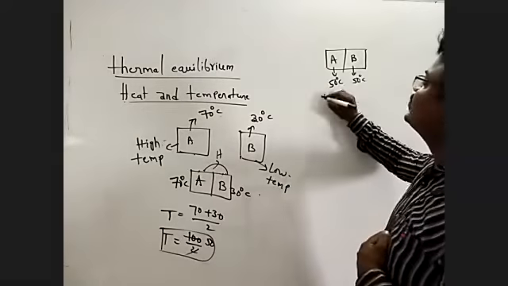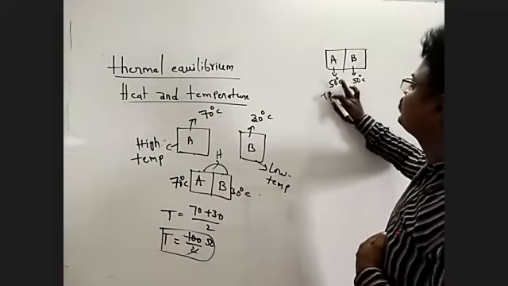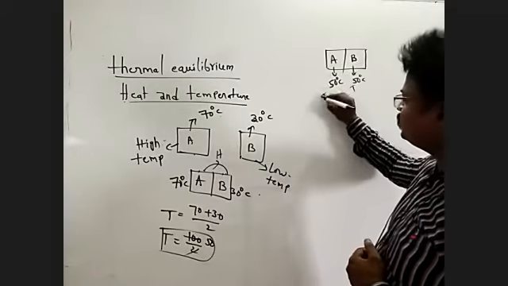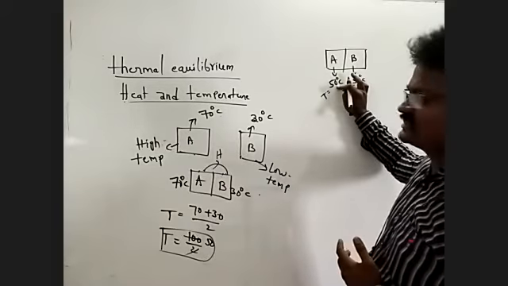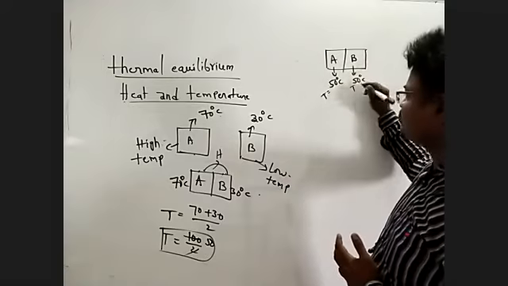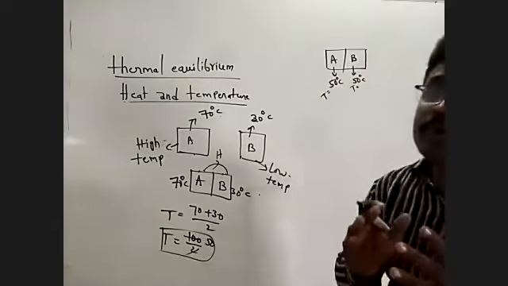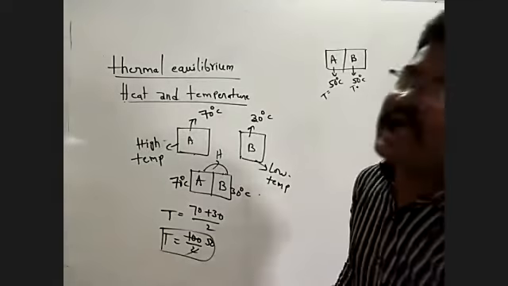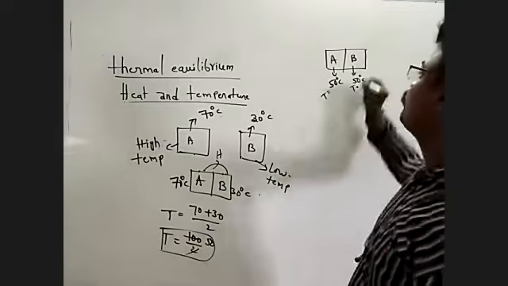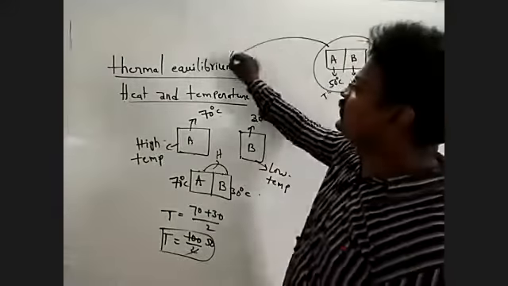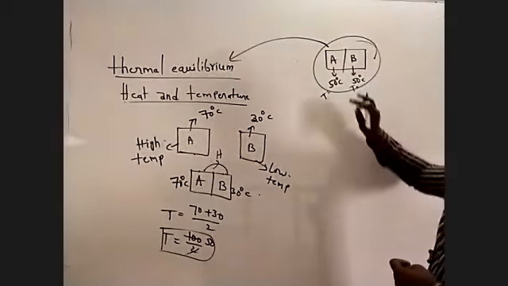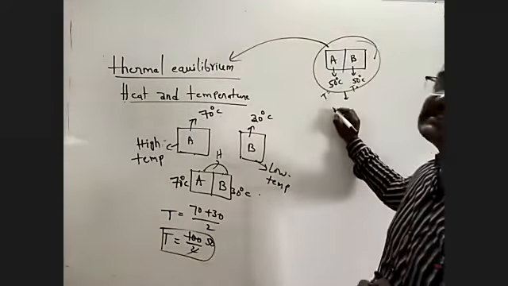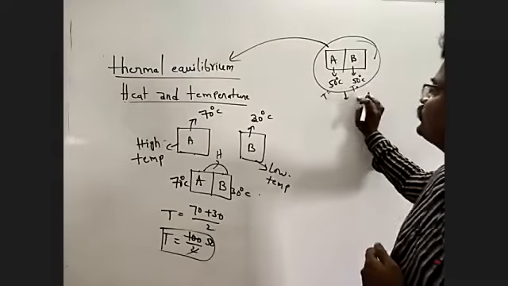A body temperature is 50 degrees Celsius, B body temperature is 50 degrees Celsius. Both bodies attain the same temperature. Both bodies are in thermal equilibrium. In this condition, heat is not flowing from A body to B body.